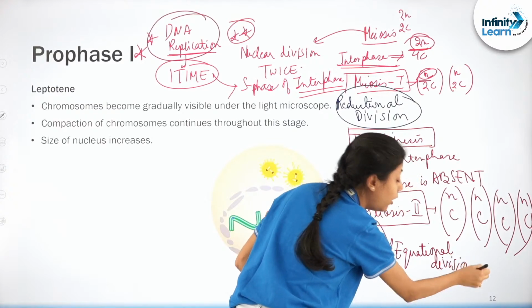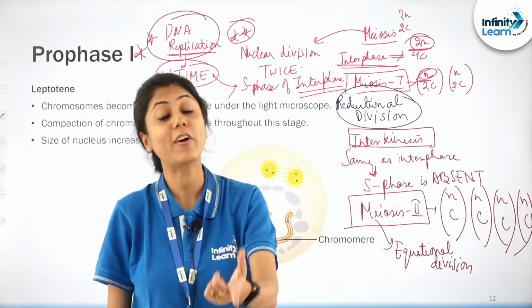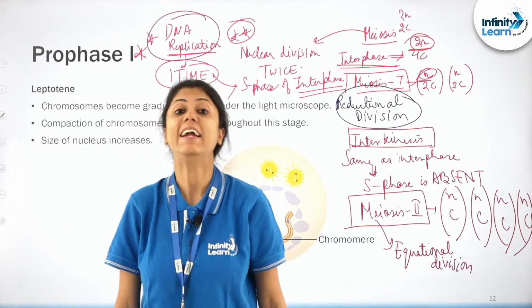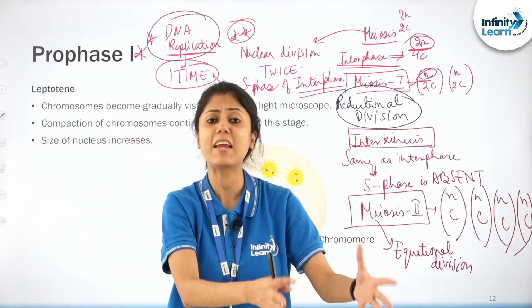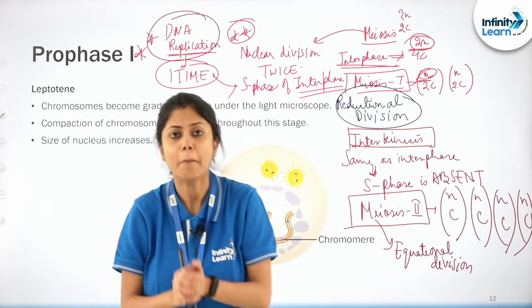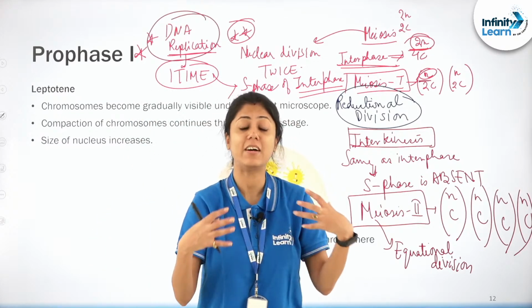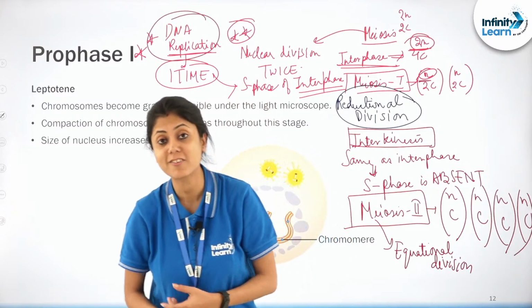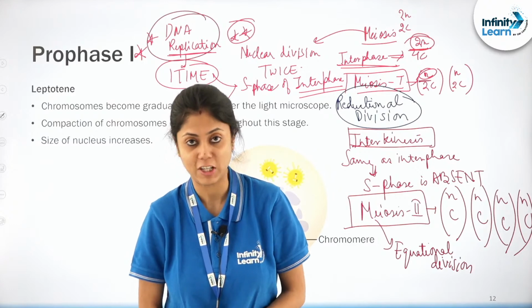But overall, if I ask you, the process of meiosis is what? Overall the process of meiosis is reductional division. To be specific, meiosis 1 is the stage where actual reduction of the number of chromosomes is taking place, but during meiosis 2, it is more or less similar to that of mitosis, so often we can call it the equational division, right?